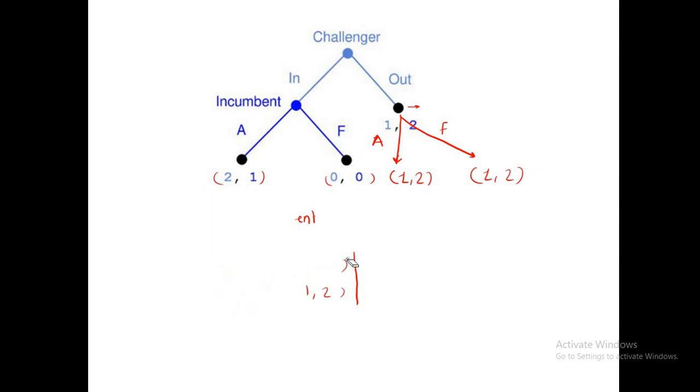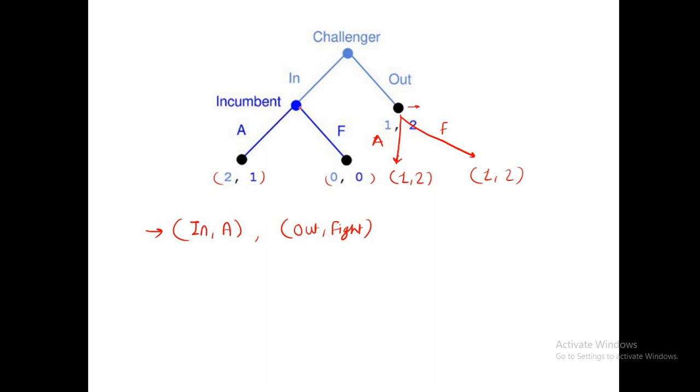If you look at this game tree, and look at the equilibria, what equilibria have we got? In comma accommodate and out comma fight. Now if in comma A is the equilibrium, it means the challenger enters the market and the best response for the incumbent is accommodate.